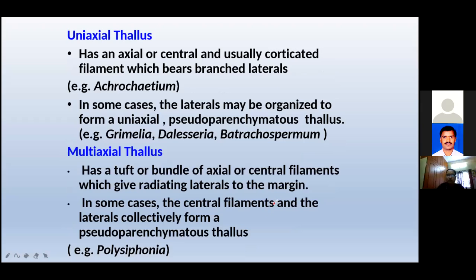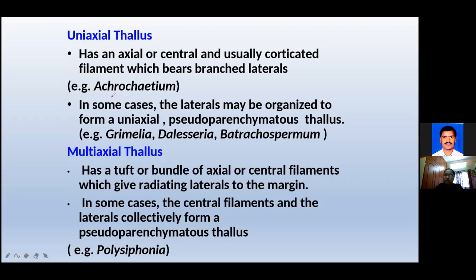See, the genus Polysiphonia derives its name from its tube-like body. Why Polysiphonia got its name is that it derived its name from its tube-like plant body structure. That's where the name siphonous comes from. I told you, no? Poly is many. Siphonous means tubes.